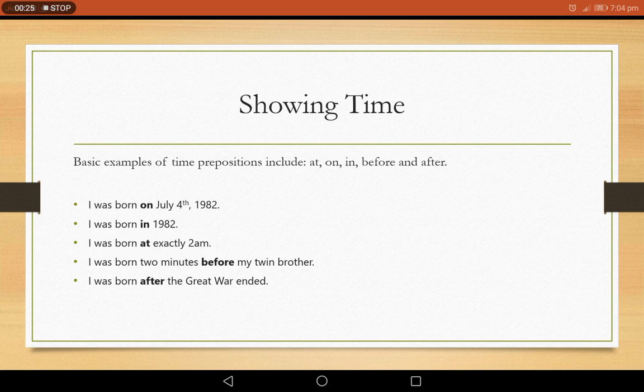We use on with dates. We use in with years. We use at with exact times. Then, I was born 2 minutes before my twin brother. A comparison is being shown. I was born after the Great War ended. So here, before and after, these two prepositions are also indicating the time factor, that is, when I was born.